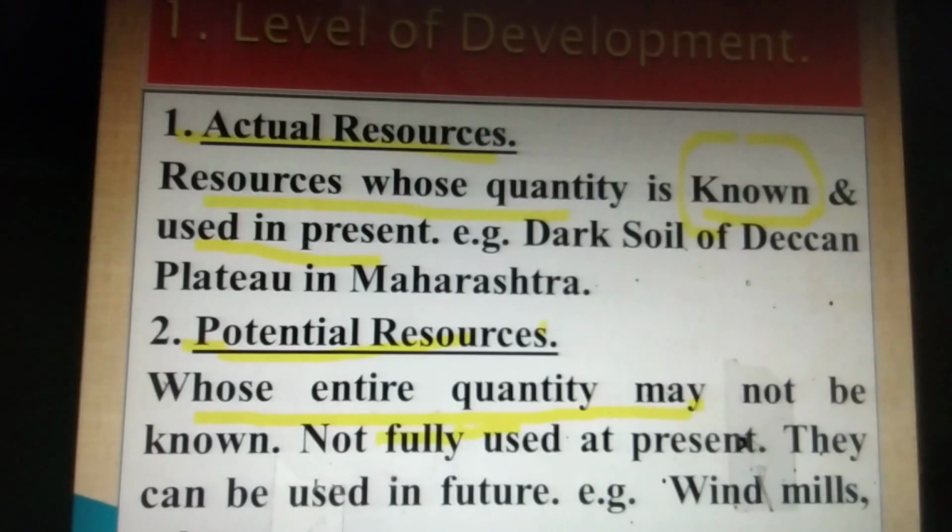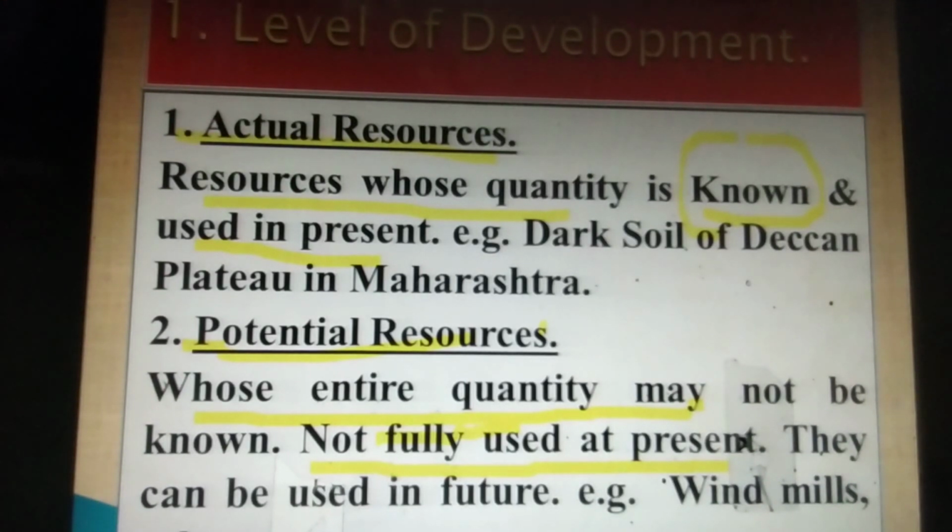These resources are not fully used. We are using these resources, but we are not using these resources fully. They can be used in future. We can utilize these resources in future by the technology, by our skill.